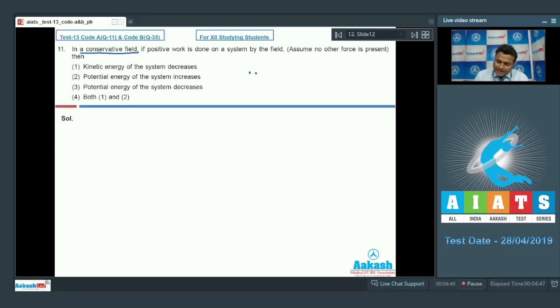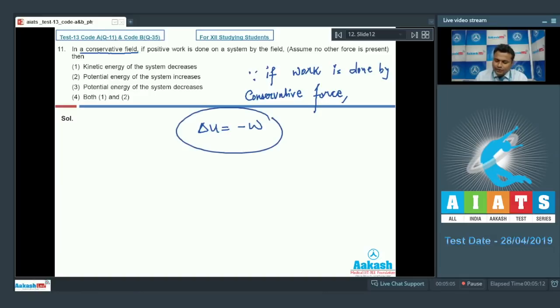First of all, since we know very well that if work is done by conservative force, then it is very much clear that change in potential energy will be negative of work done.